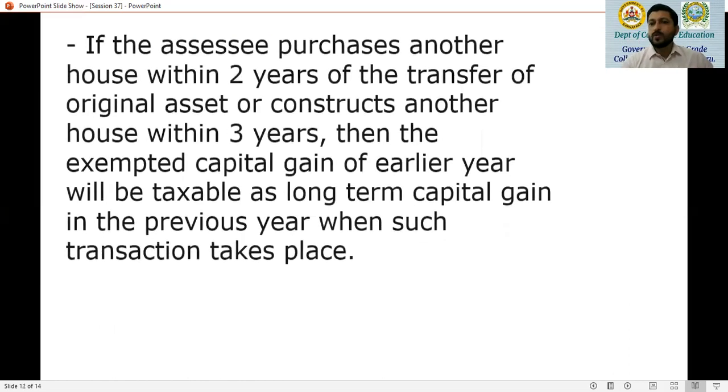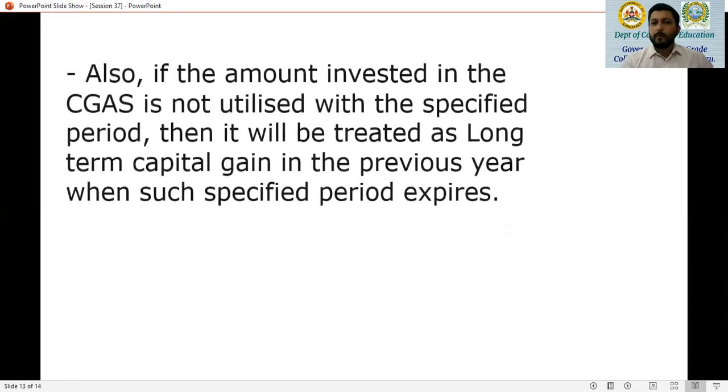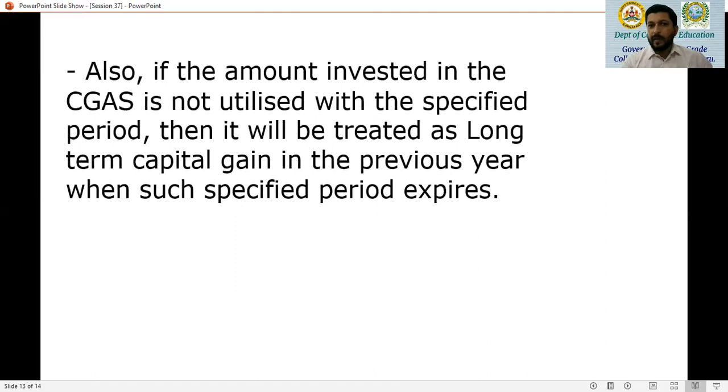Also, if the amount continues to remain in the capital gain account scheme, then such amount will also be treated as long-term capital gain. And if the SSE purchases another house, remember there was another rule. If the SSE purchases another house within 2 years of the transfer of the original asset, or constructs a new house within 3 years from the transfer of that original asset, then the exempted capital gain of earlier will be withdrawn, and it will be taxable as long-term capital gain. Also, the capital gain account scheme balance, if it remains unutilized, will be treated as long-term capital gain in the previous year when such specified period expires.